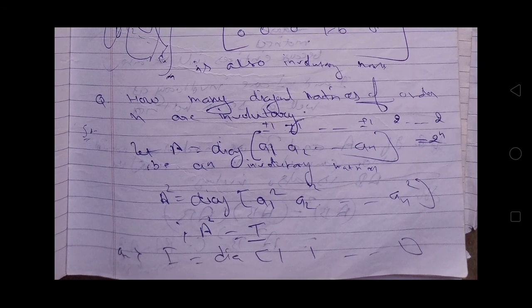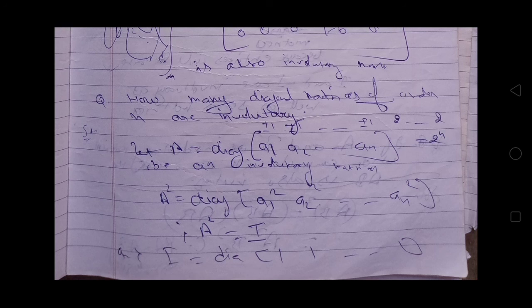Now see this question: how many diagonal matrices of order n are involutory? See the solution. Let A be some diagonal matrix whose entries are a1, a2 up to an, and let it be an involutory matrix. Now the square of the matrix will again be a diagonal matrix with entries a1 square, a2 square up to an square.